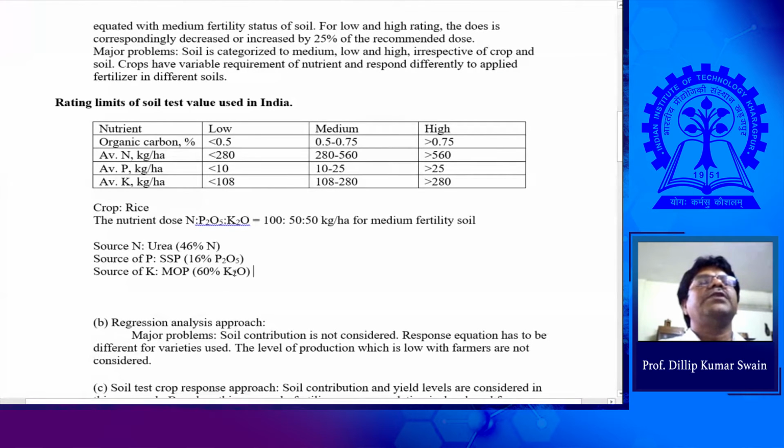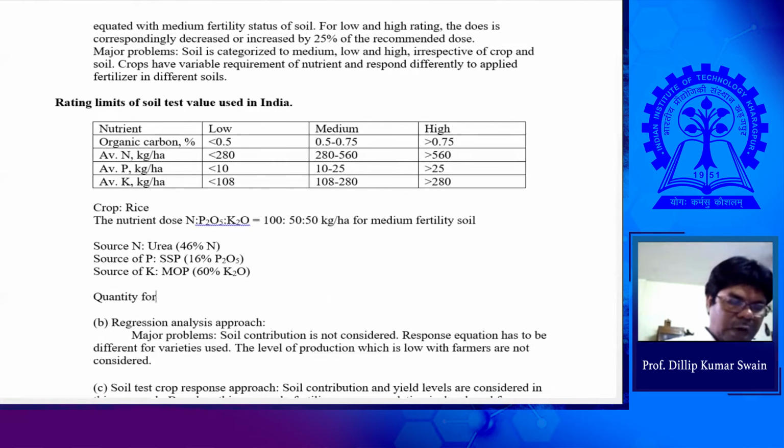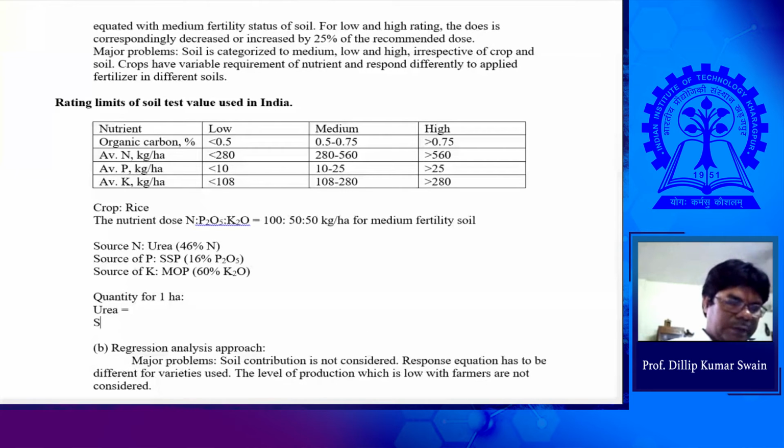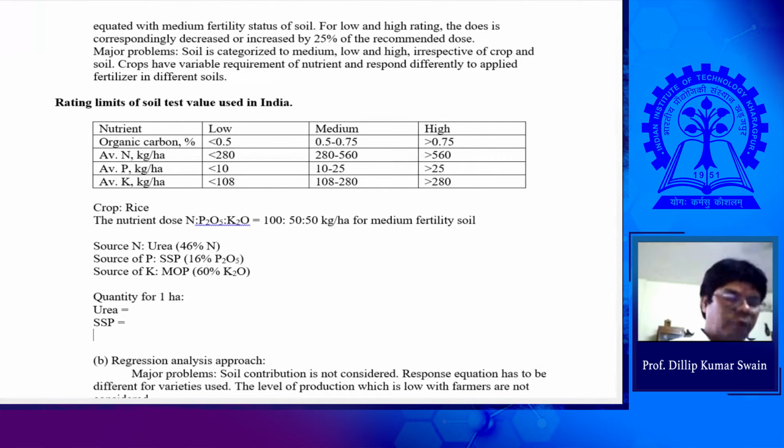Then you can calculate the required quantity for 1 hectare: urea, SSP and MOP, how much?